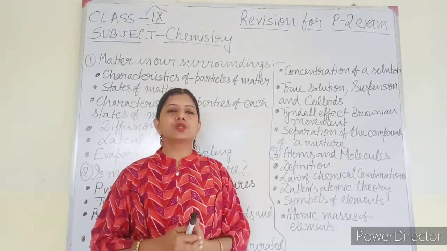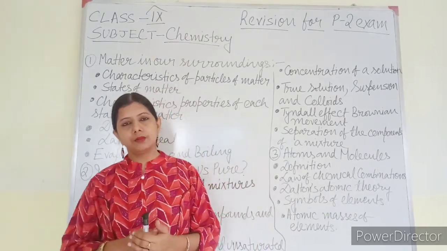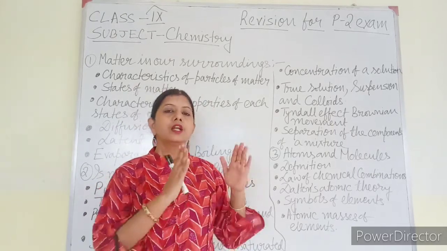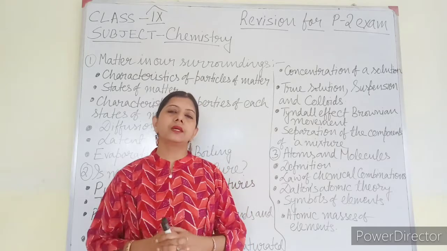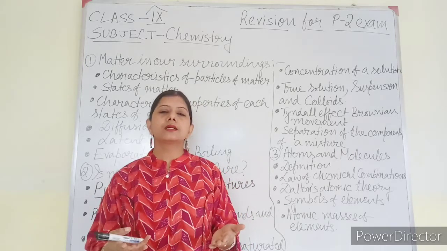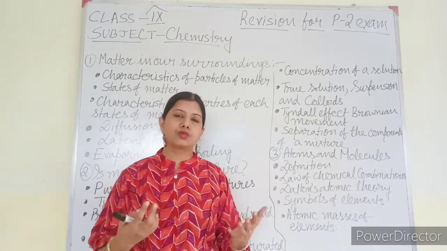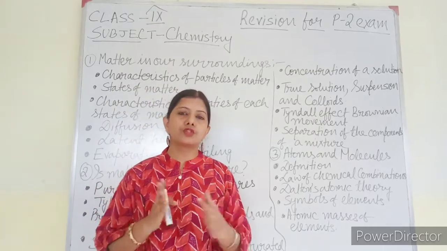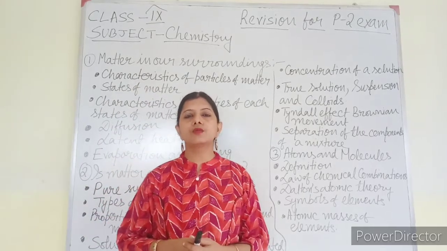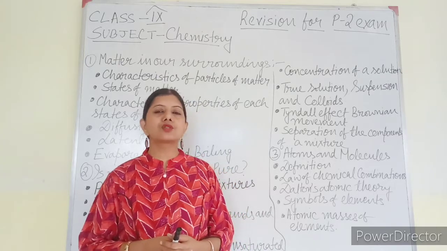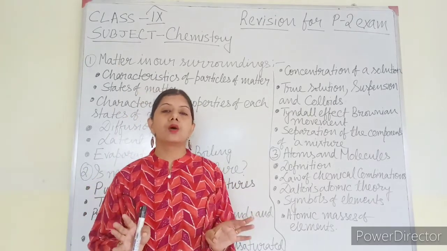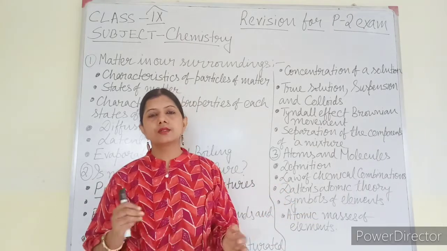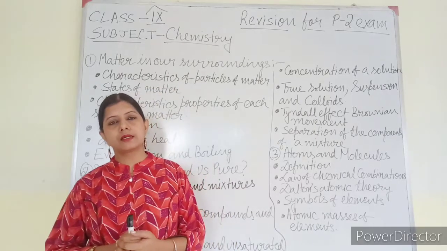Laws of chemical combination. There are 3 laws of chemical combination. The definitions of those laws are very important, and along with that, numericals based on the laws of chemical combination. Some numericals are based on these laws, so that also you have to learn. Next, Dalton's atomic theory. What are the postulates of Dalton's atomic theory? Point wise you should learn. Drawbacks of Dalton's atomic theory, you don't have to do it now, because until I complete this chapter, even chapter 4, there is no use of saying drawbacks of Dalton's atomic theory.